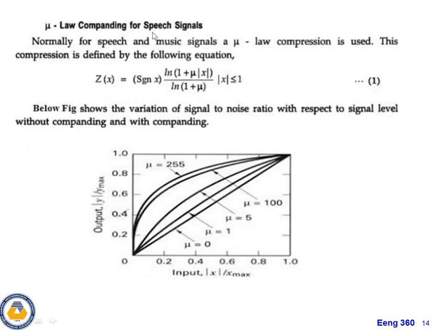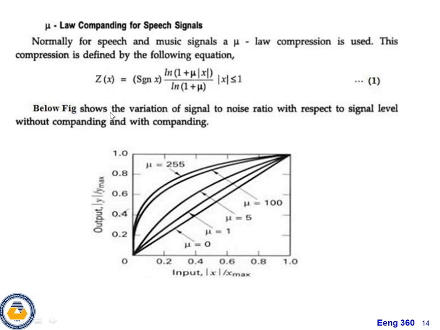Coming to the next one, mu-law compounding for speech signals. Normally for speech and music signals, mu-law compression is used. This compression is defined by the following equation. Next, z of x equals sgn of x times ln of 1 plus mu times the magnitude of x, divided by ln of 1 plus mu,